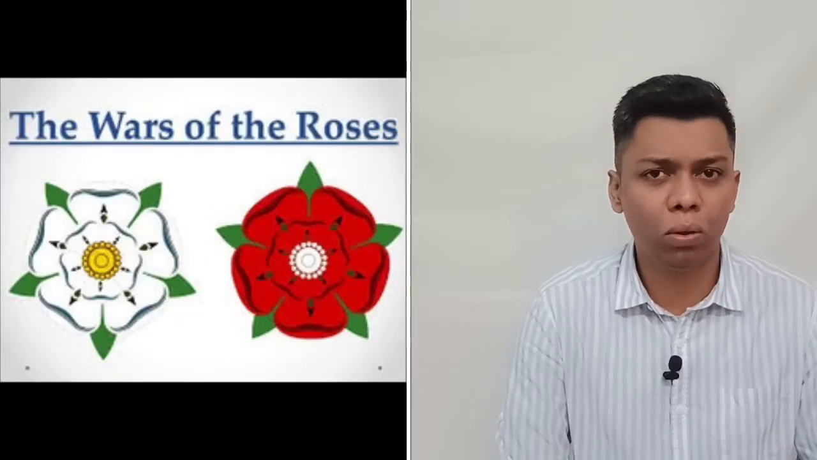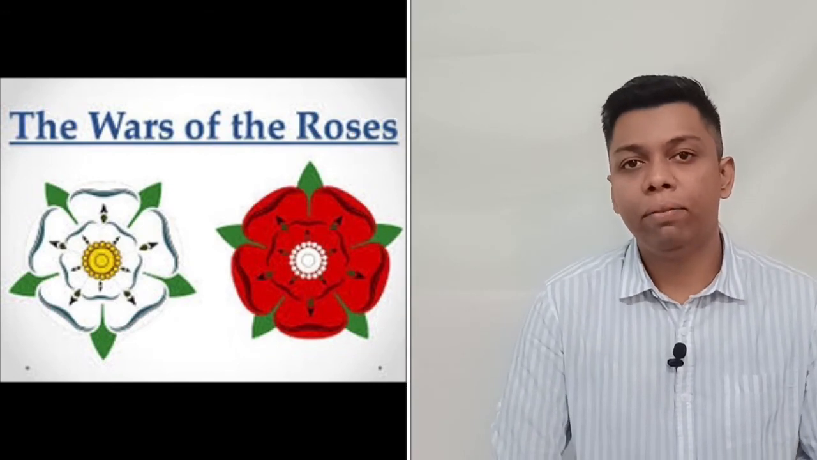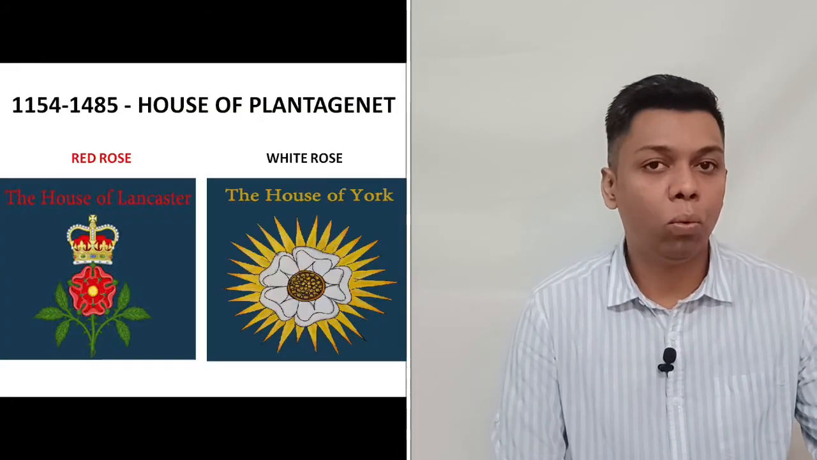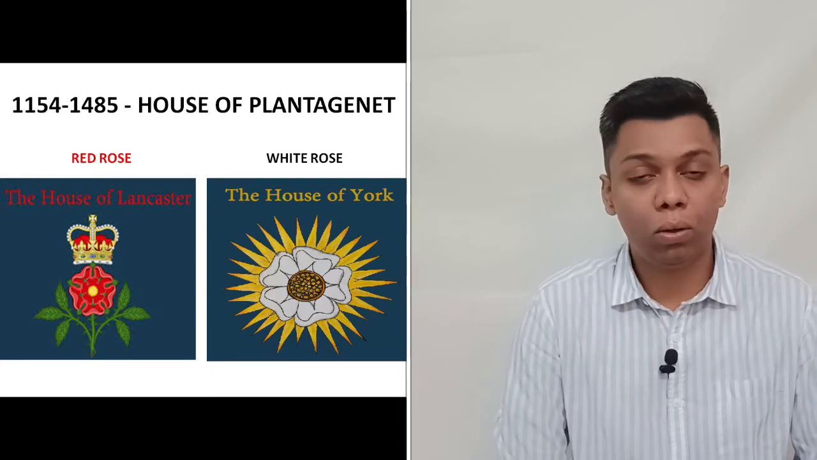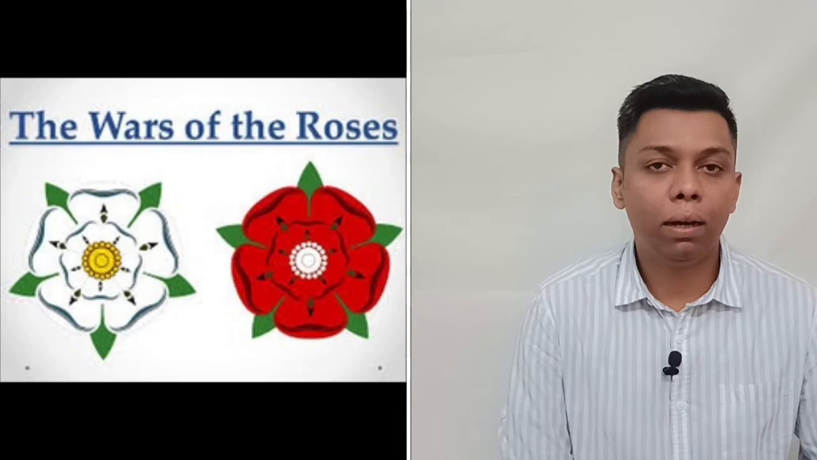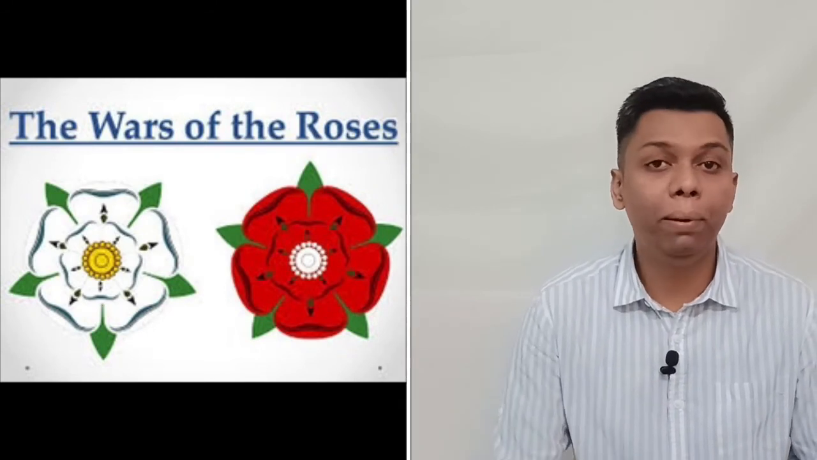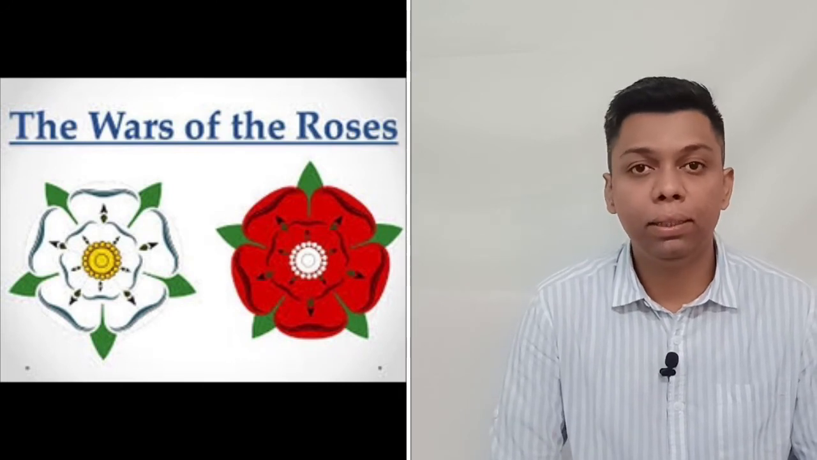Now, after this period, there is the War of the Roses. What is the War of the Roses? This war started between the House of Lancaster, which had one rose and its color, and the House of York, which had one rose and its color. They had red and white, and they fought for the throne, that is, who would be sitting on the English throne. Now, I will discuss the War of the Roses in detail.